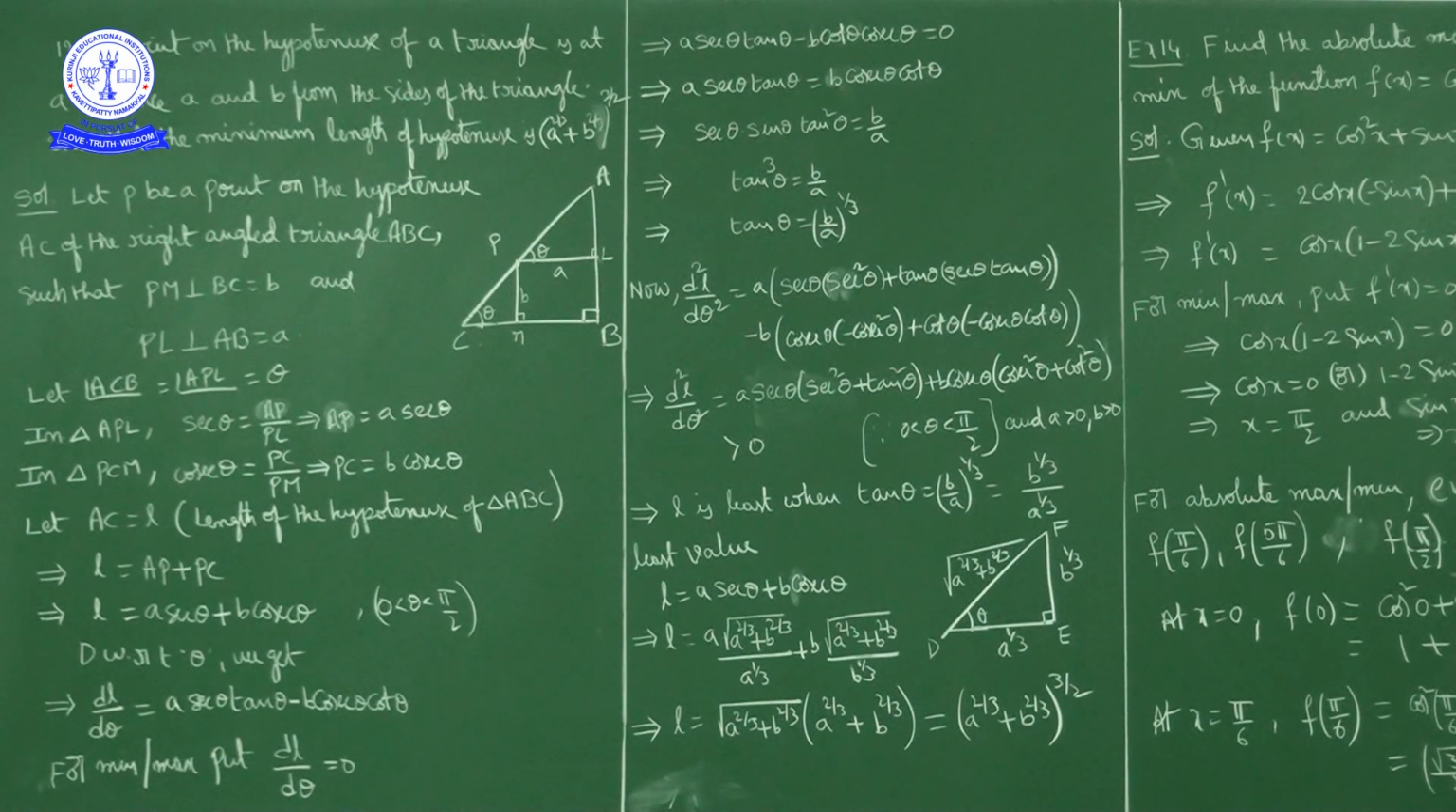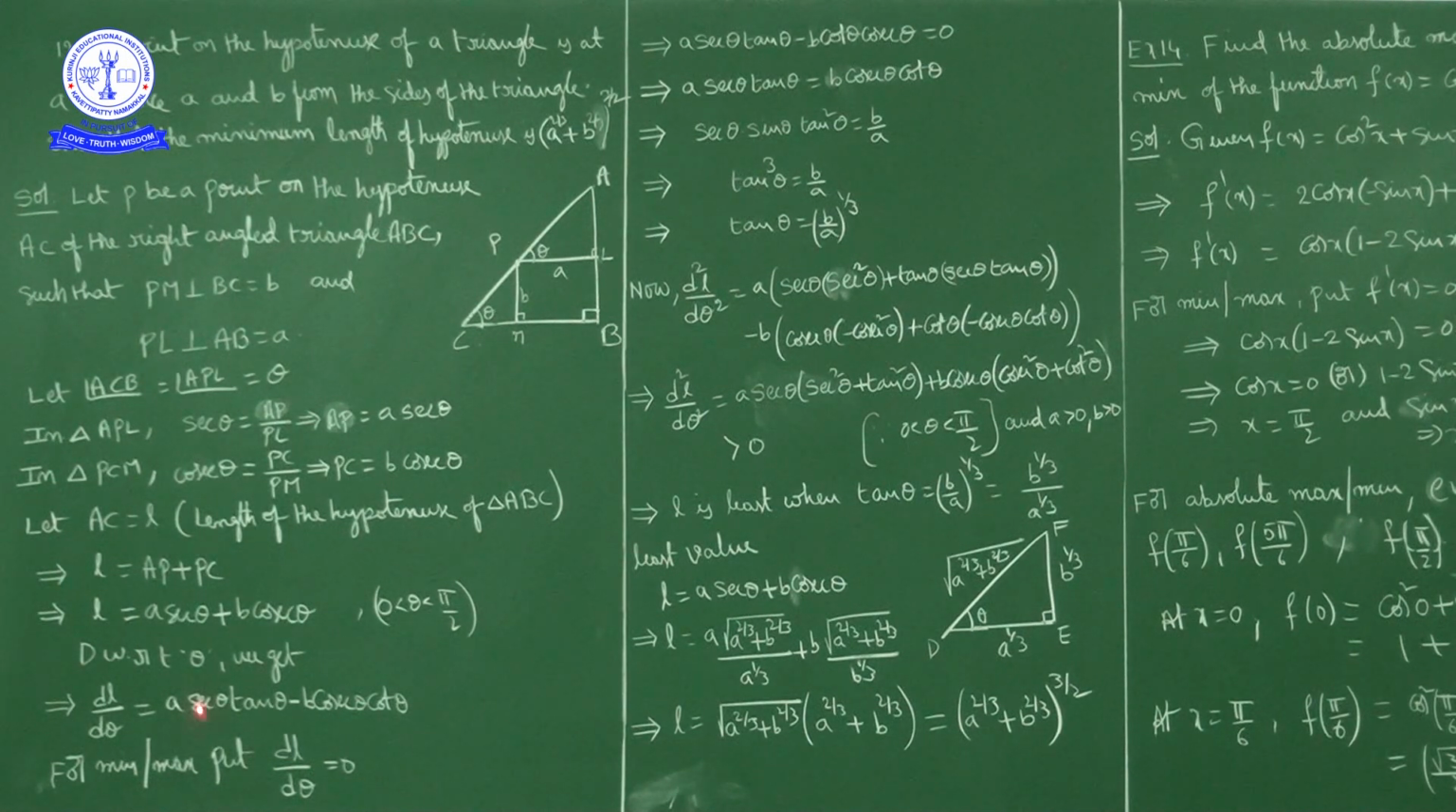Okay, but this is a critical point. Now we will verify the sign of the second derivative at tan theta equal to B by A power 1 by 3. Now the second derivative: the first derivative we got is dL by d theta equal to A secant theta tan theta minus B cosecant theta cot theta. Now d square L by d theta square is nothing but the derivative of this part. So d square L by d theta square is equal to A into, here we will apply the uv rule.